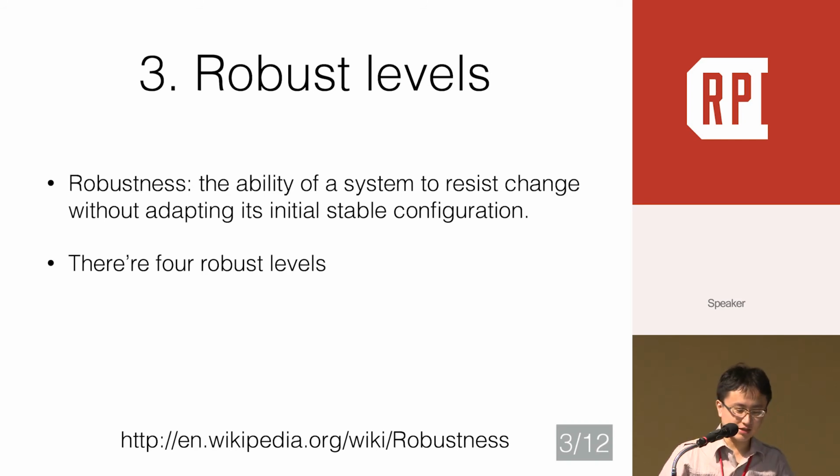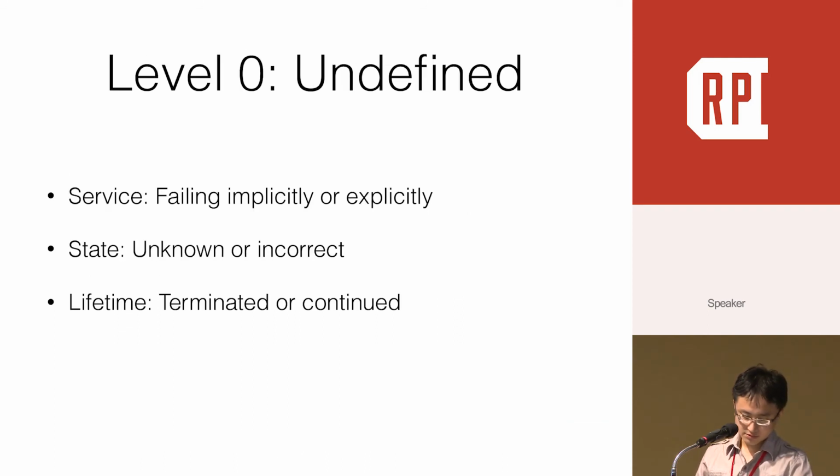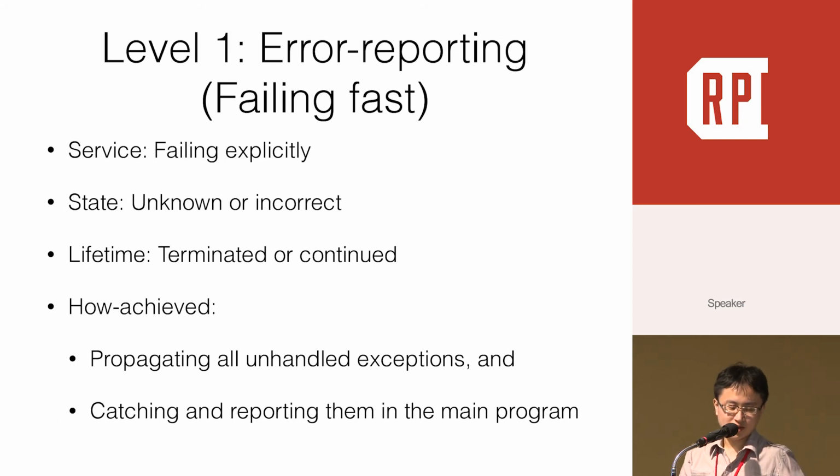The third concept you should know is robust levels. There are four robust levels which can be our non-functional requirement. Level 0 is undefined, which means you do nothing. Everything is unknown or incorrect when something goes wrong. Level 1 is error reporting, or we call it failing fast. All unhandled exceptions will be caught and reported.